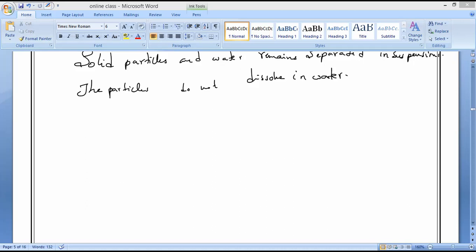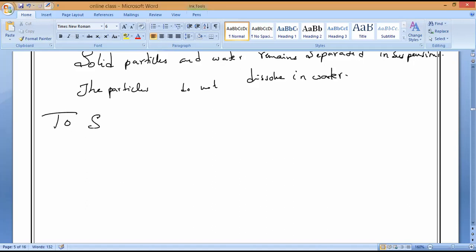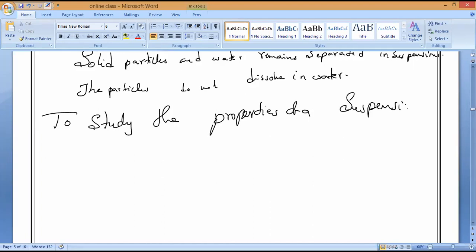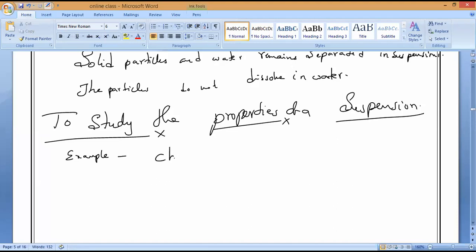To study the properties of a suspension, what is the example I have taken? Chalk powder, chalk water mixture.